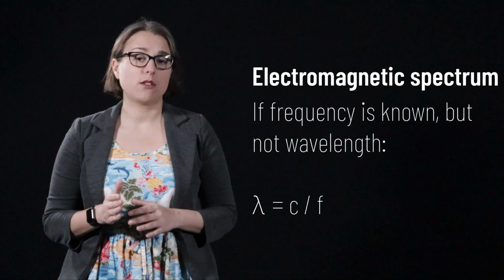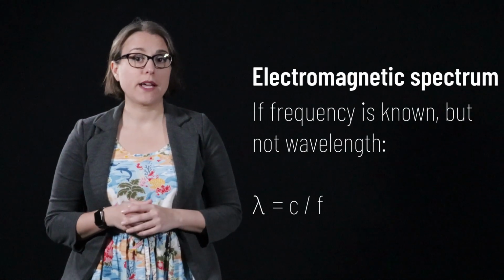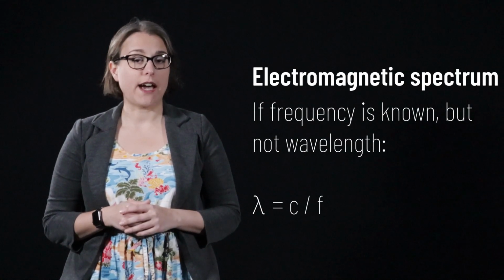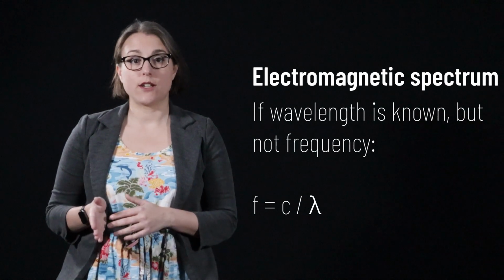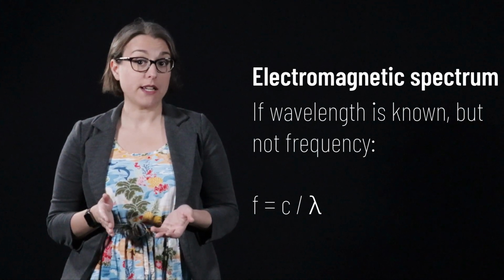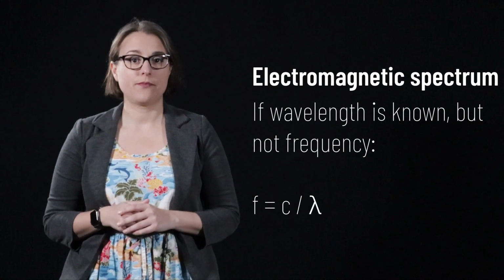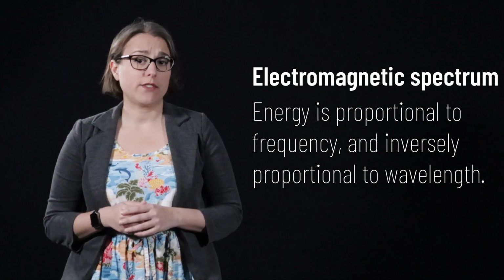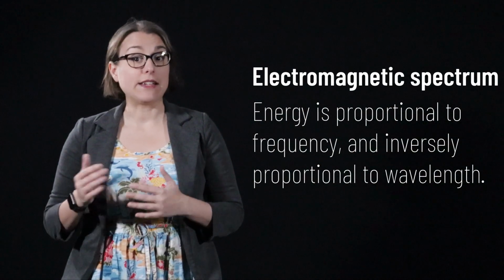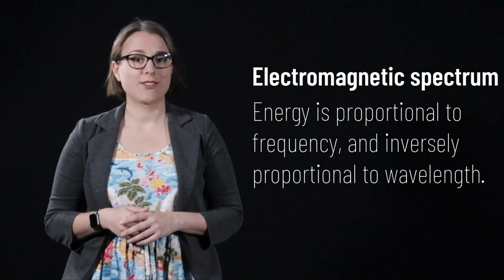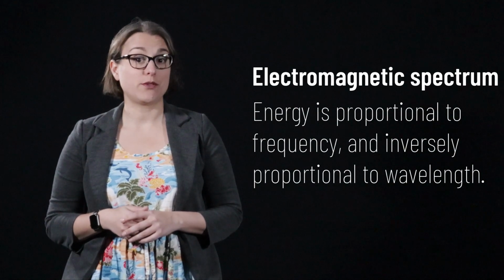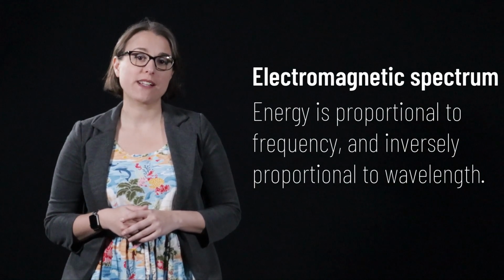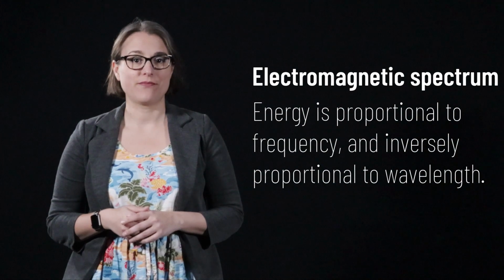If frequency is known, the wavelength of an electromagnetic wave equals c over f. If wavelength is known, the frequency of an electromagnetic wave is c over lambda. The energy of each wave is proportional to frequency and inversely proportional to wavelength. We will discuss the equation used to define the energy of electromagnetic waves in Lecture 31.